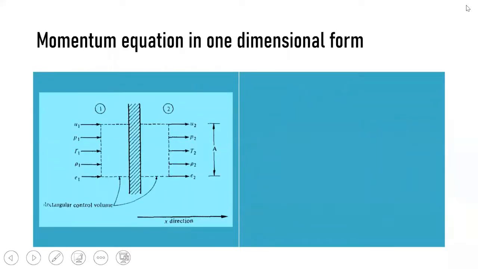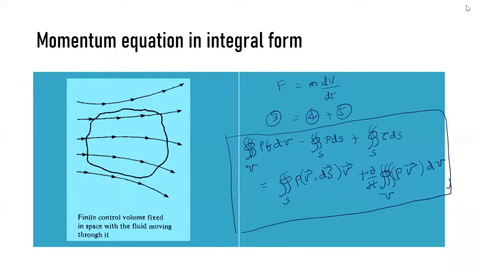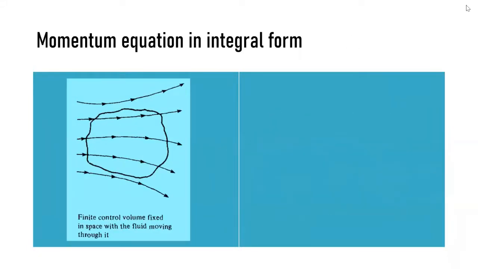Then we are going to see the momentum equation in one dimensional form. I am considering the same equation, and then we have some assumptions for the one dimensional compressible momentum equation. So what are the assumptions?